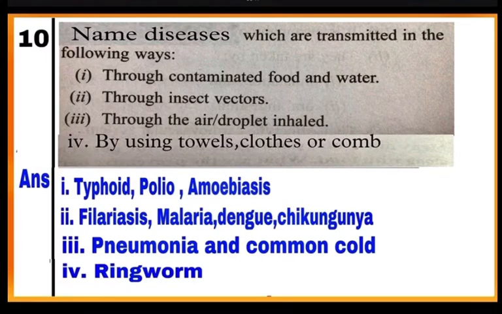Number 3, through the air or droplet inhaled. Pneumonia and common cold are transmitted through air or droplet inhaled. Number 4, by using towels, clothes or comb. Ringworm is transmitted by using towels, clothes or comb of infected person.